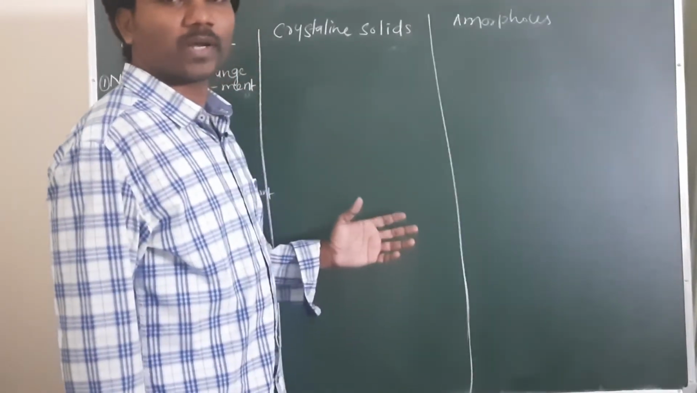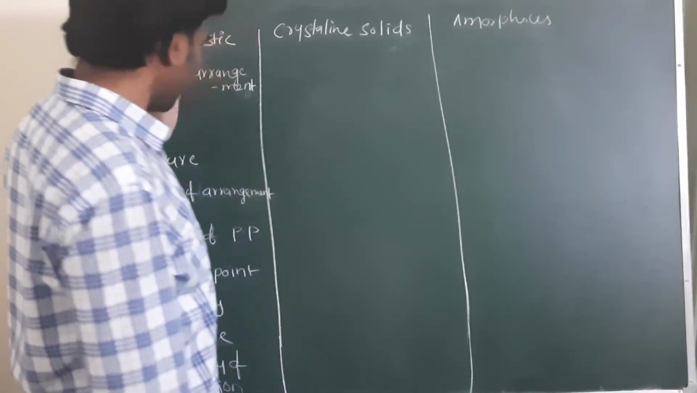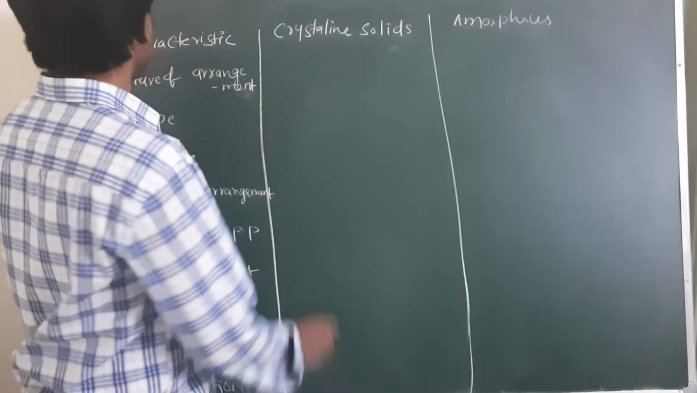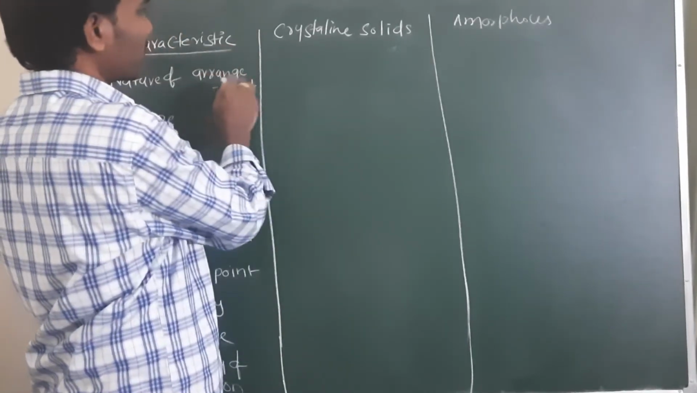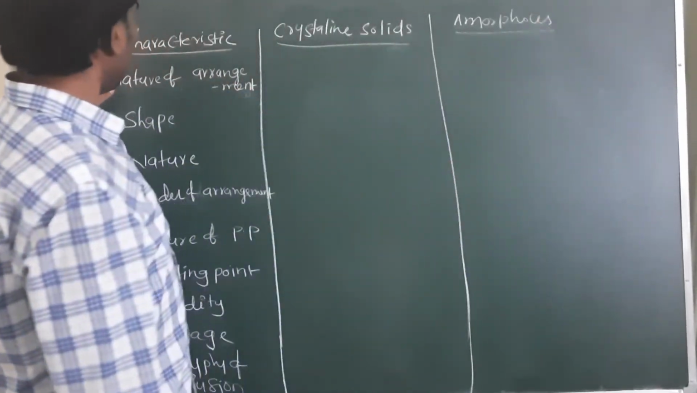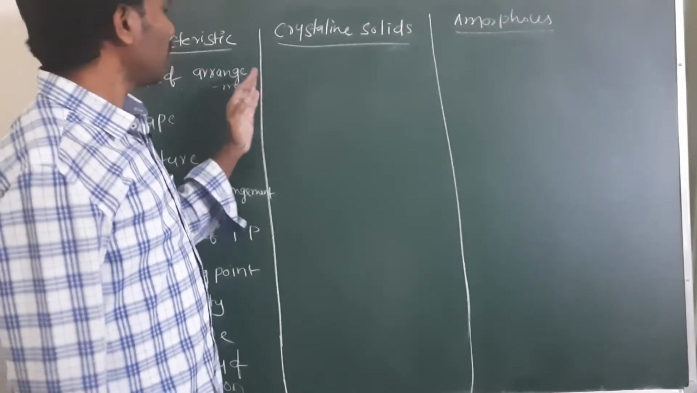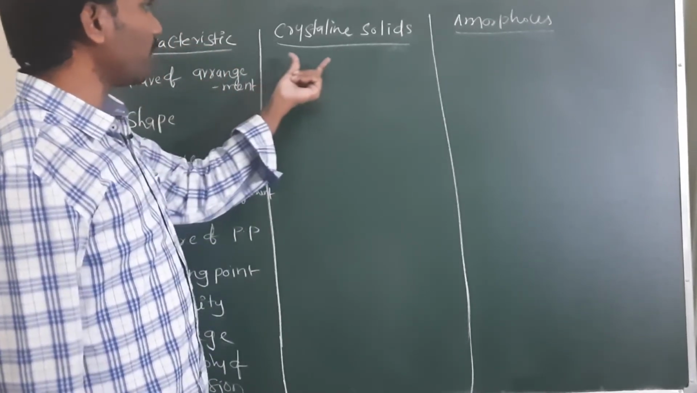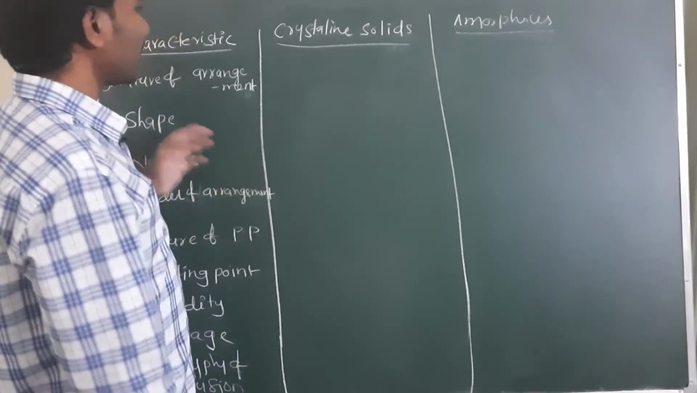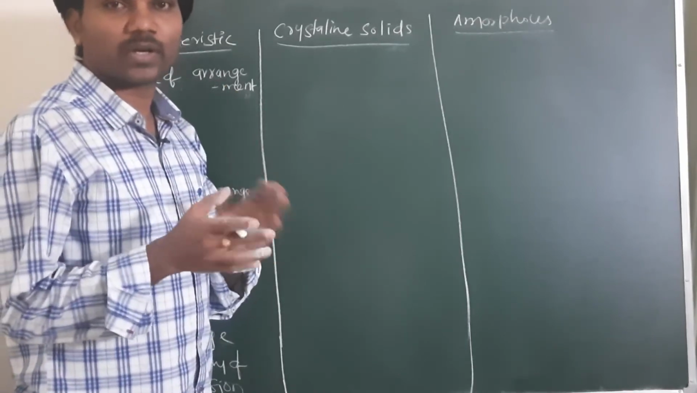Now we are going to summarize the difference between crystalline and amorphous solids. Based on these characteristics, we are going to differentiate both of them. In the first column, I am taking the characteristic; the second is crystalline solid and the third is amorphous. So with respect to the nature of arrangement, how it will be in crystalline solids and how it will be in amorphous solids. The nature of arrangement means the arrangement of constituent particles that we have to consider.